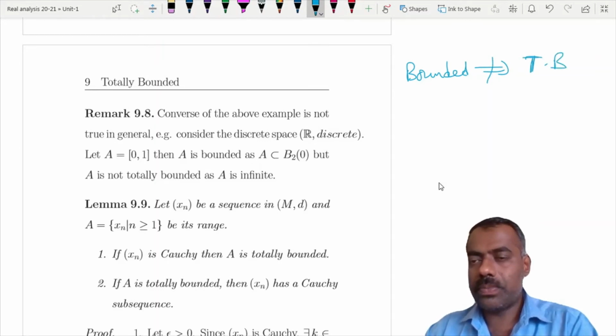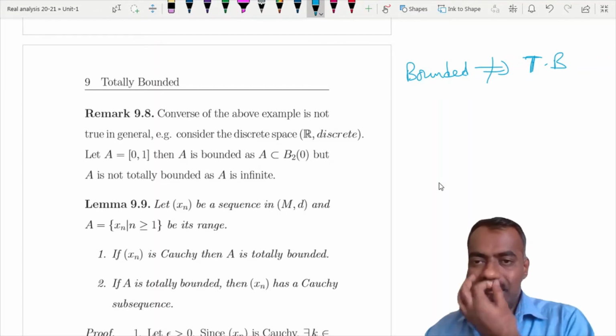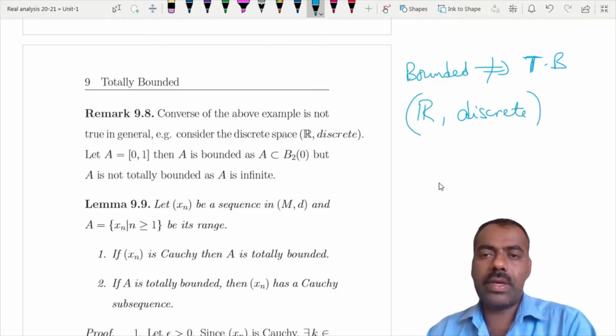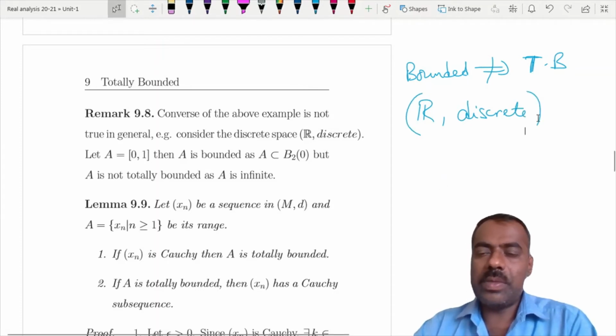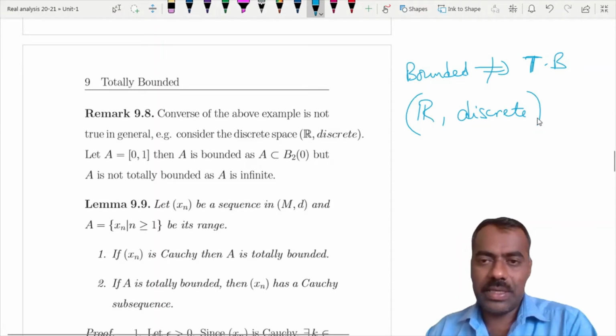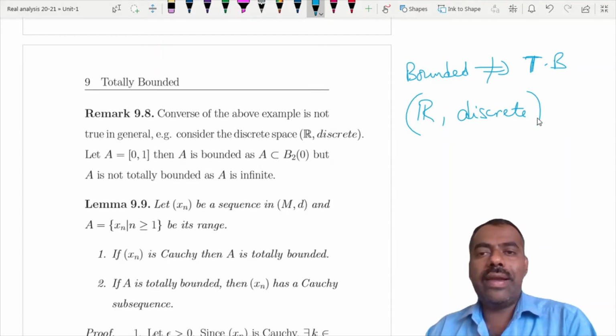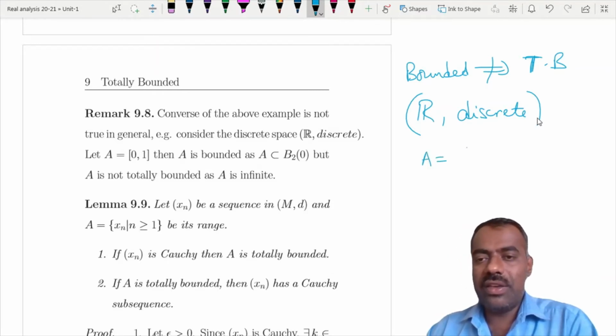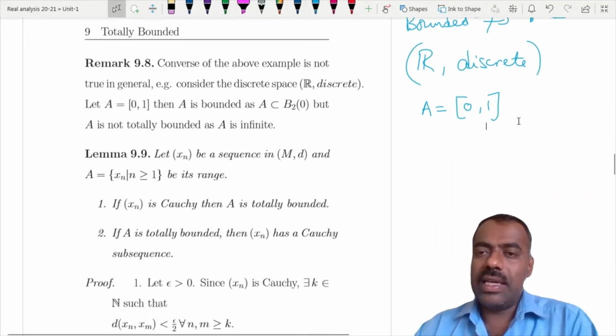Why? Because you take R, for example, with the discrete metric. So we are taking an infinite discrete space. We know that in a discrete metric space, a set is totally bounded if and only if it is finite. Just now we have proved it, right? So you take a set which is bounded in R but infinite. Namely, suppose I take the closed interval 0 comma 1.